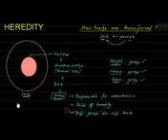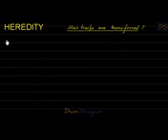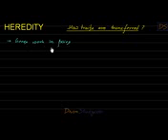So there are a lot of genes in the body of an organism. Some of the genes will take care of the height, some of the genes will take care of the color, some of the genes will take care of nose, some of the genes will take care of different things. Now see, students, these genes work in pairs. You'll understand, don't worry. These genes work in pairs.